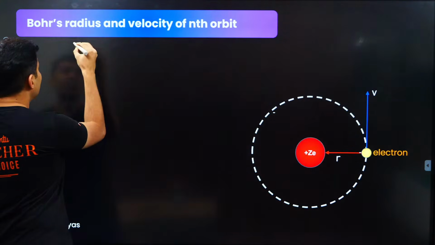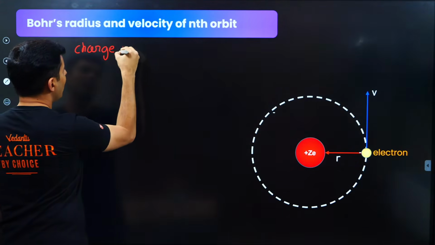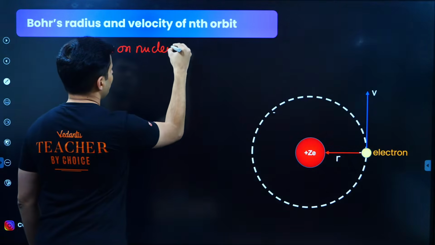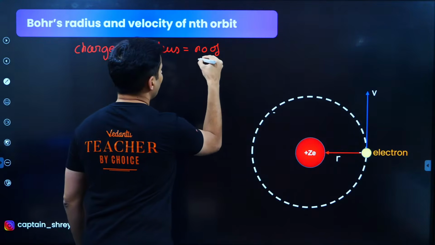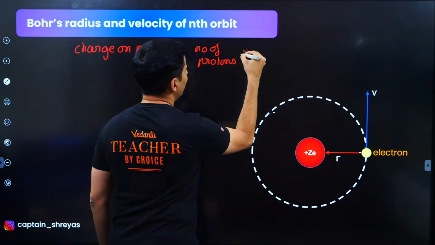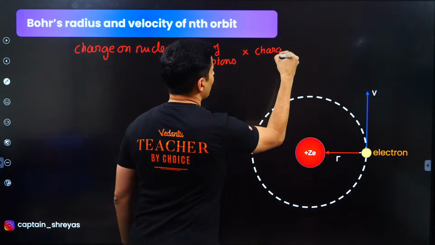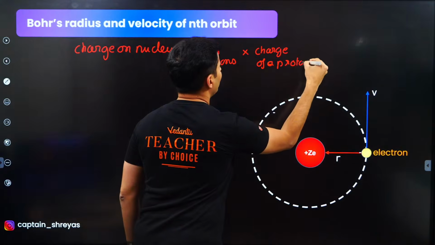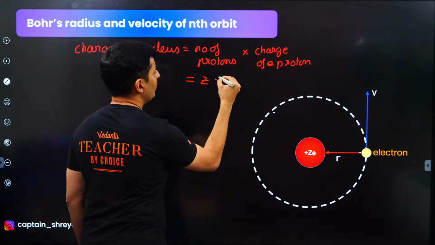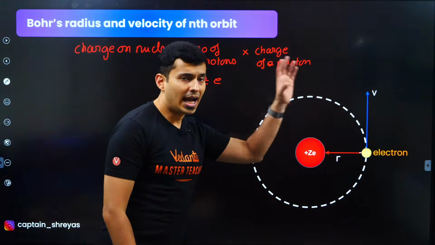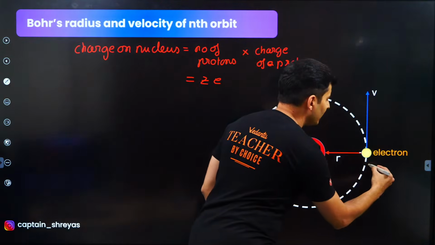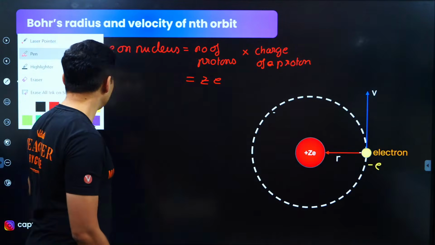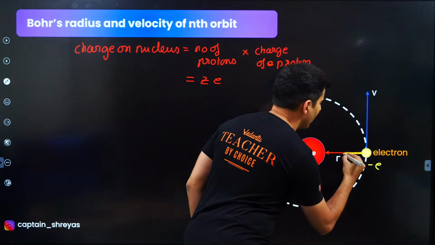So can I not say the charge on the nucleus is basically the number of protons multiplied by the charge of a proton? The number of protons is Z. The charge of a proton is e. This electron has a charge of negative e. So that's why this proton and this electron will attract each other. So definitely there will be an electrostatic attractive force.